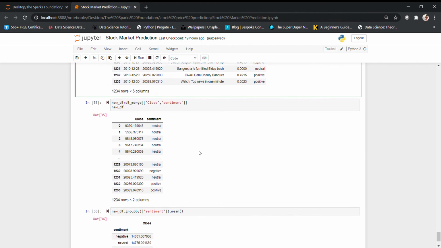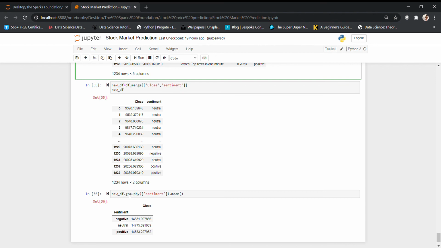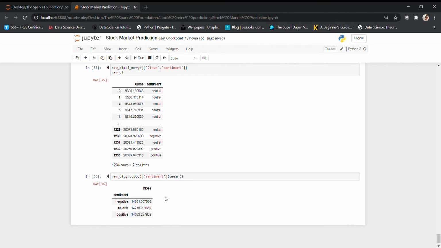Once that is there, we group by and check whether an insight can be gained from this. We can see that the price is actually high when the sentiment is negative and when it is neutral, but it is comparatively a little low when it is positive. I would almost say this is something negatively correlated.